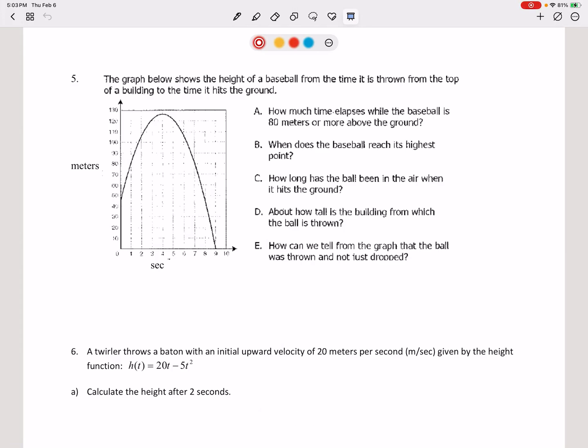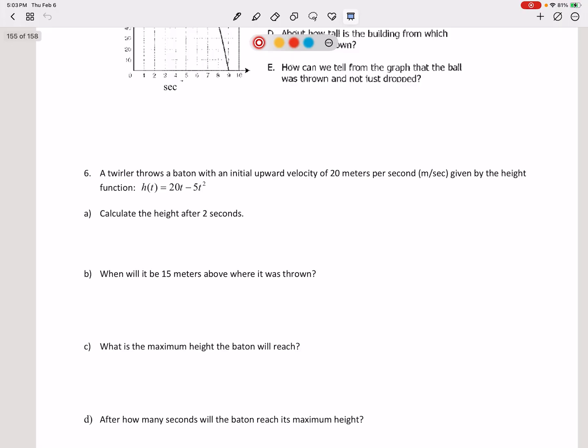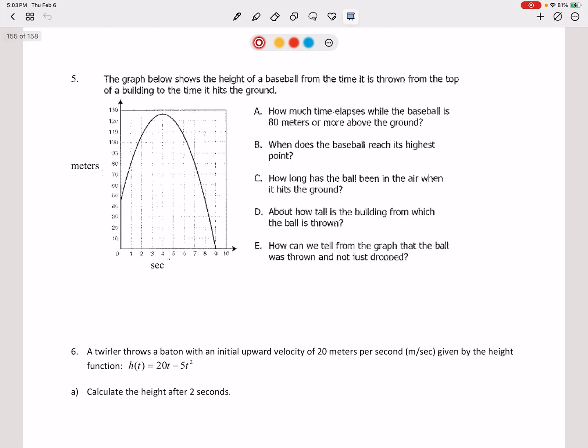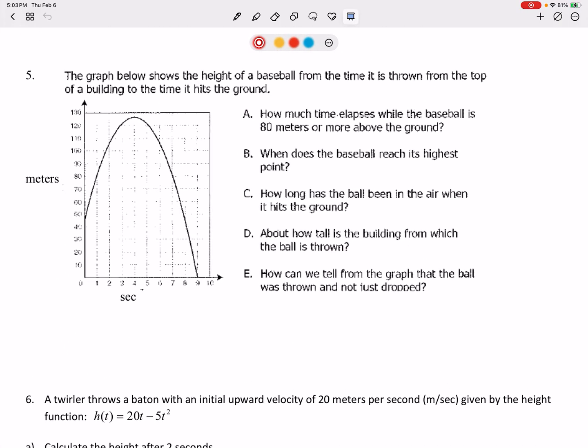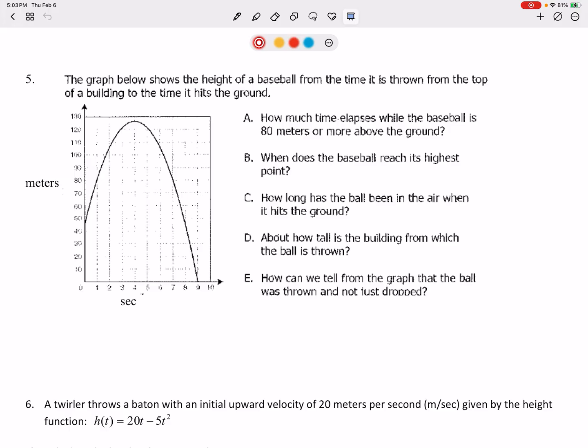Okay, in this problem, we are given a graph only. We are not given an equation to work with, so we are entirely answering all of these questions just from the graph. When we're given an equation, as we're going to be given an equation in number 6, that's when we go to our calculators. But here, there's no equation, so we're going to answer every single one of these 5 questions just using the graph. The graph below shows the height of a baseball.